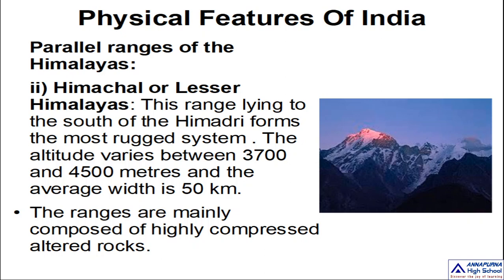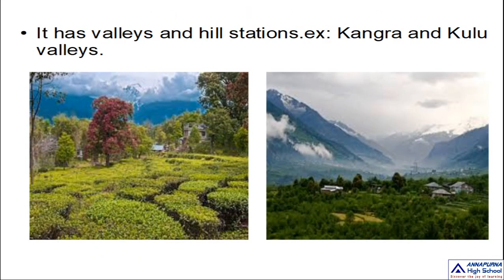They are a rugged system of mountain ranges. They are not so deep, but they are rugged. And this Himachal has beautiful valleys and wonderful hill stations.